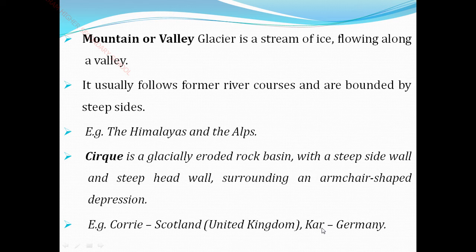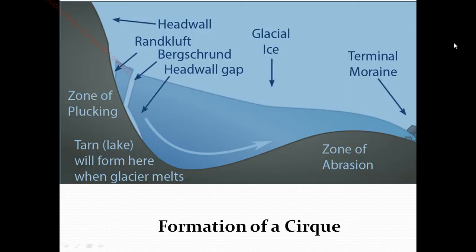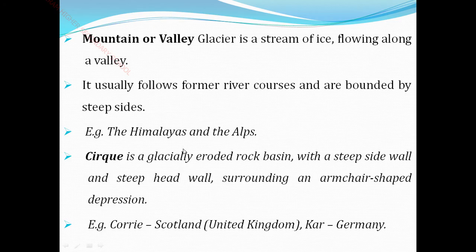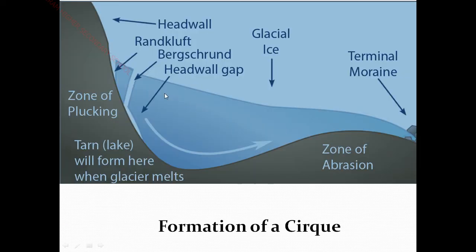glacier. Okay, let us see this, the formation of a cirque. How the cirque gets formed: you see the zone of plucking. Here this is the mountain, and you see it is an armchair-shaped depression. Here you get a depression by the headwall gap.